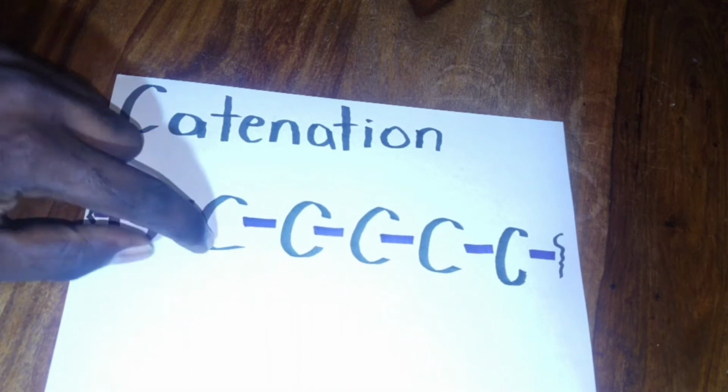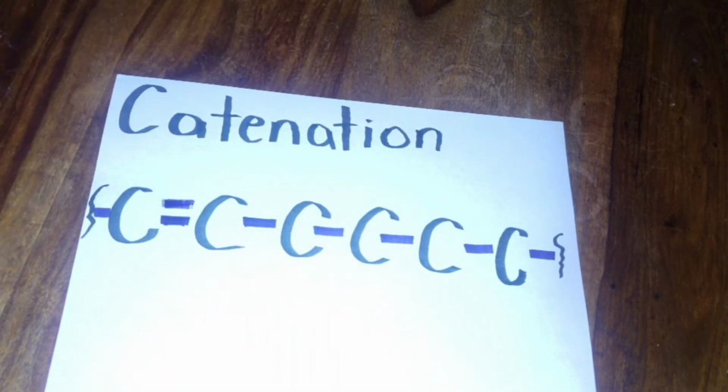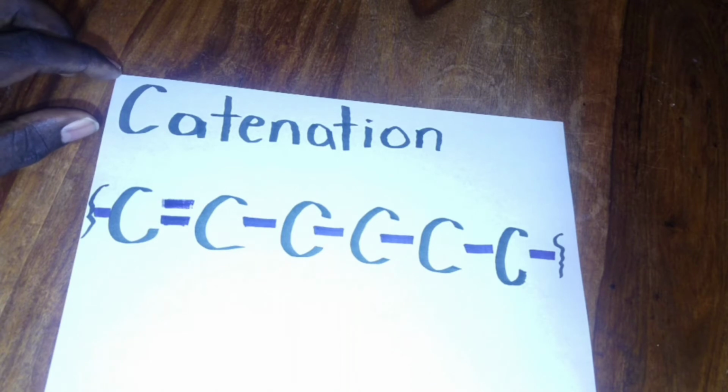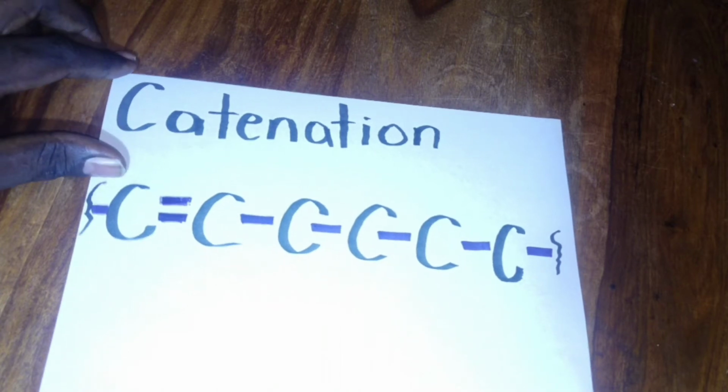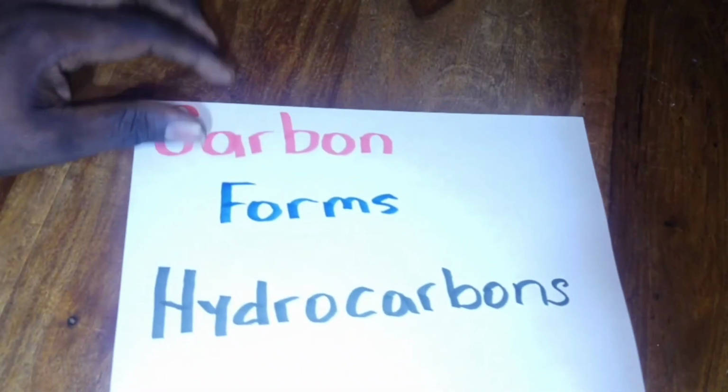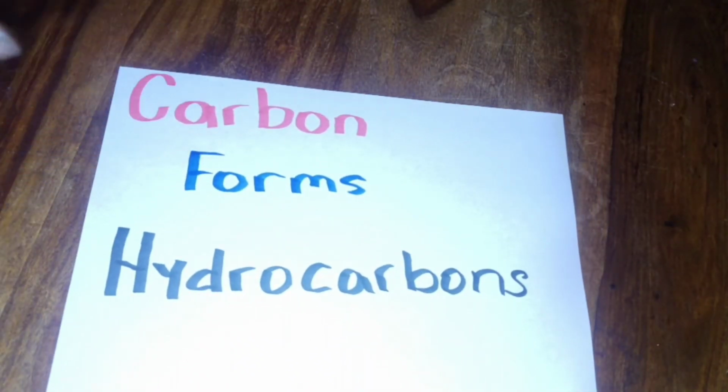Okay, so you have your carbon bonding and forming a chain, just like the links on your chain. So that is our fourth thing about carbon chemistry. Now, another thing about carbon chemistry is that carbon forms these things called hydrocarbons. Carbon forms hydrocarbons. As you can see so far, everything is about carbon. So carbon forms hydrocarbons. But what do we mean by hydrocarbons?